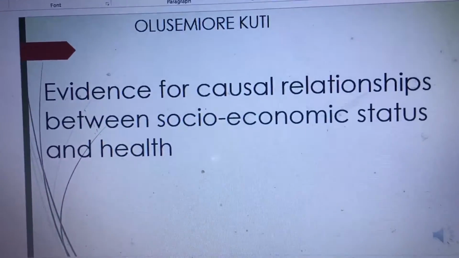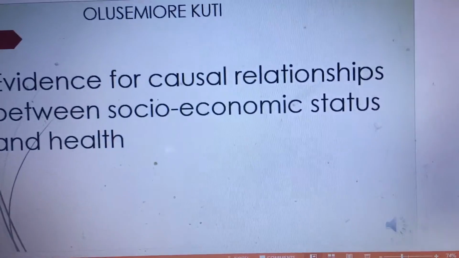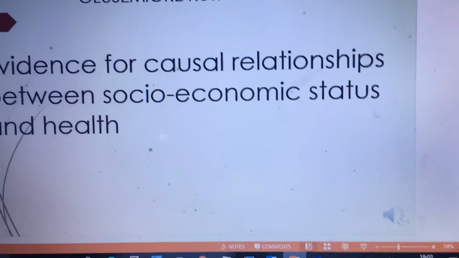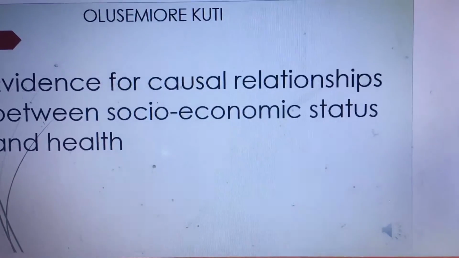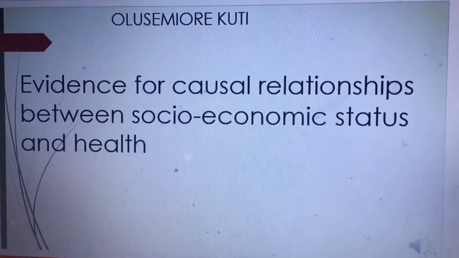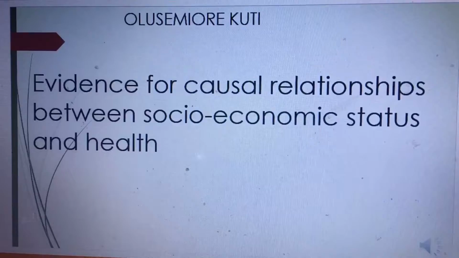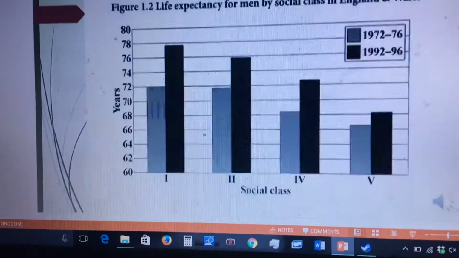I'm going to talk about the evidence for causal relationships between socio-economic status and health. Socio-economic status is the social standing or class of an individual or group depending on a combination of factors including occupation, education, income, wealth, and place of residence. Sociologists often use socioeconomic status as a means of predicting behavior and indicate whether an individual's background is an indicator of any underlying health issues.